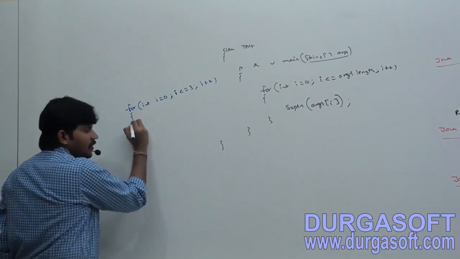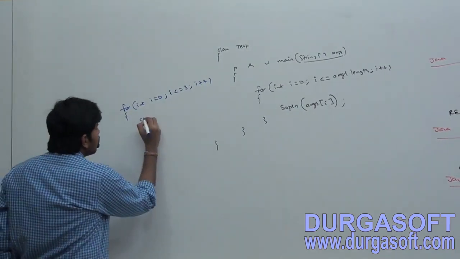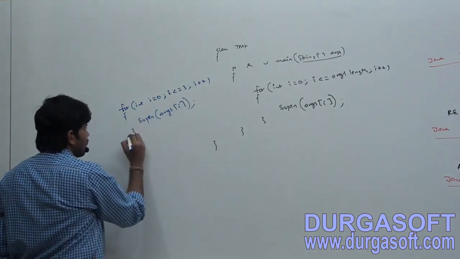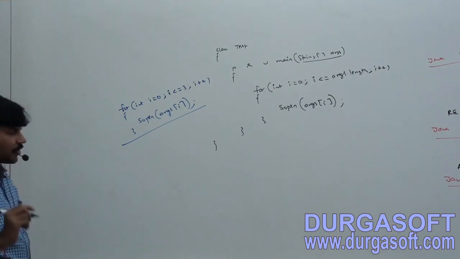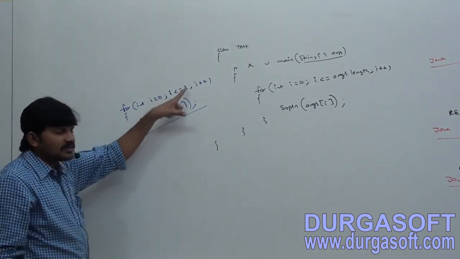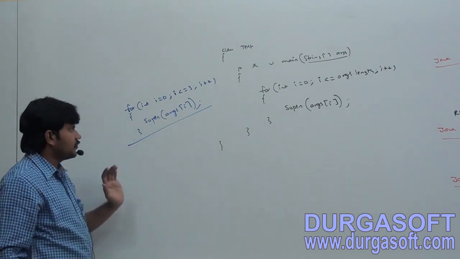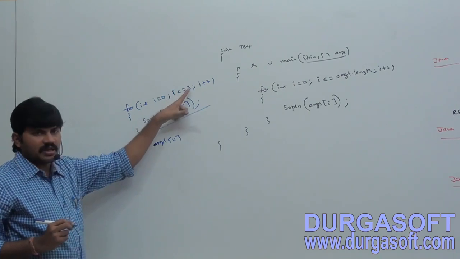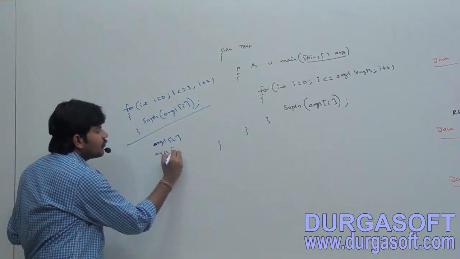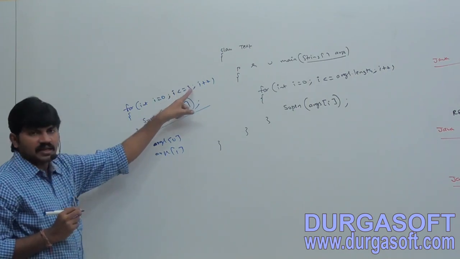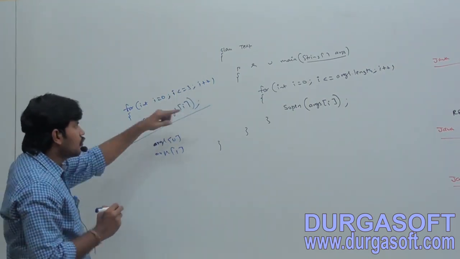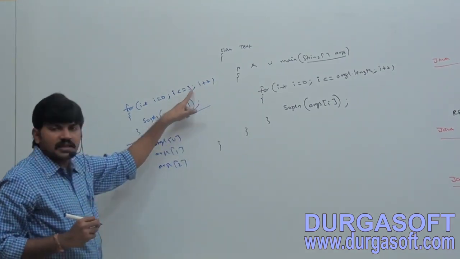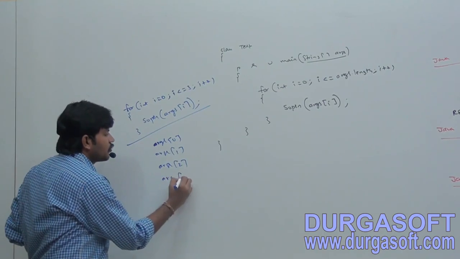Then System.out.println(args[i]). First time args[0], because 0 is less than or equal to 3. Second time args[1], then args[2], and next 3 is less than or equal to 3, so args[3] we have to print.